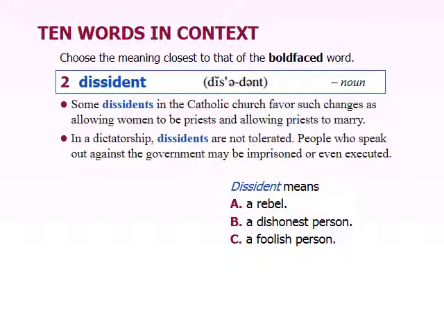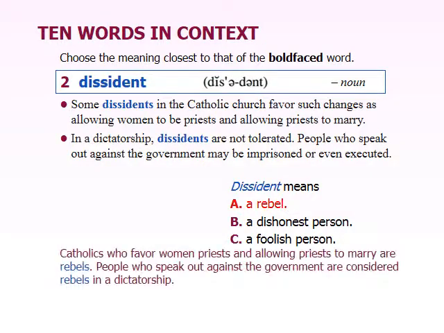Our next one here is dissident, and this one is a noun. Some dissidents in the Catholic Church favor such changes as allowing women to be priests and allowing priests to marry. In a dictatorship, dissidents are not tolerated. People who speak out against the government may be imprisoned or even executed. So a dissident is a rebel.